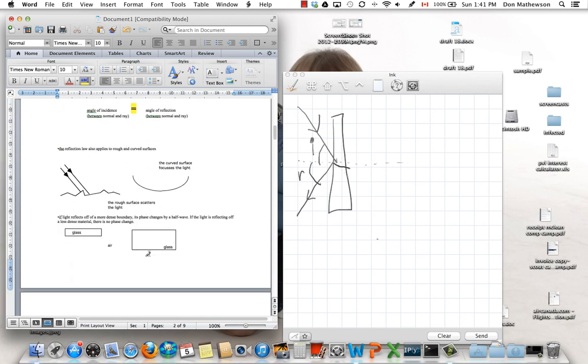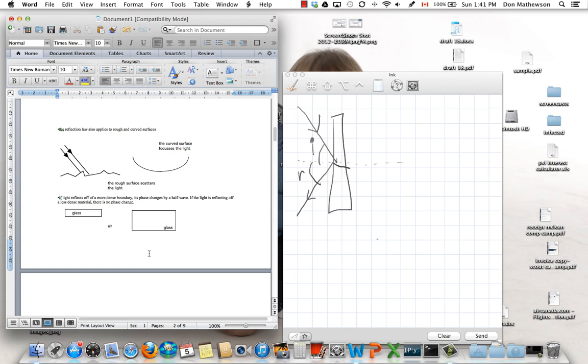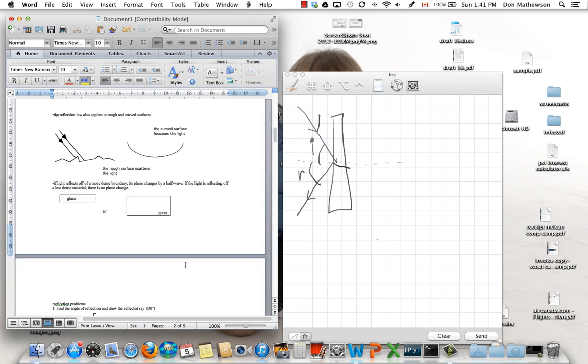Now, the law of reflection also applies to rough and curved surfaces. So if you have a rough surface here, and you've got an incoming ray of light, then you would first draw a tangent to the surface, and then perpendicular to that, you would draw a normal line. This will tell you the angle of incidence, and then the reflected angle will just equal it. So you have to do that construction, tangent, normal, in order to draw the reflected ray.